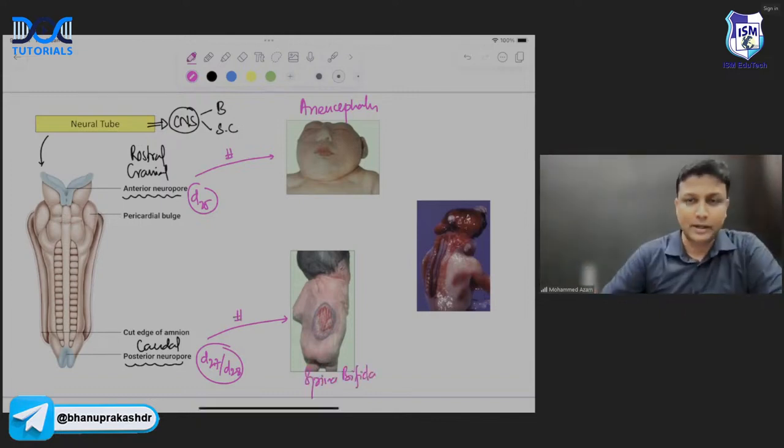Spina bifida, whatever it is, spina bifida. ठीक है ना? So if the cranial neuropore does not close, it is known as anencephaly, and if the caudal neuropore does not close, that is spina bifida.